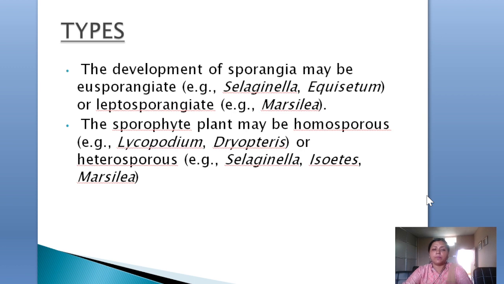For example, Marsilea. And the sporophyte plant may be homosporous or it may be heterosporous. Homosporous, for example Lycopodium, Pteris. Or it is heterosporous, for example Selaginella, Isoetes, Marsilea, etc. These are the heterosporous, that means they produce two different types of spores. Mostly it is seen that the microspores are small in size and develop into the male gametophytic plant, and the bigger spores are known as the megaspores and develop into the female gametophytic plant.